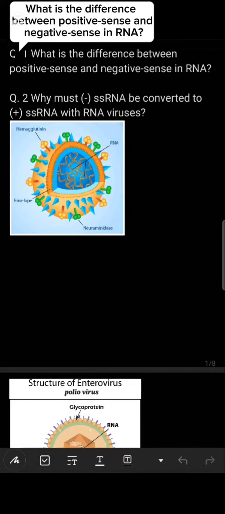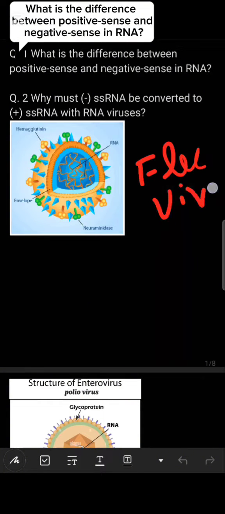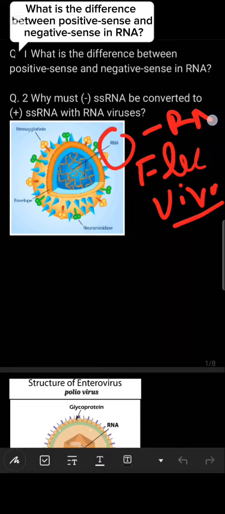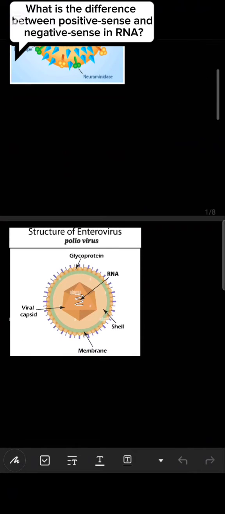Like you can see here, the example of this is the flu virus or influenza virus. And this virus, you can see here, contains its RNA, and this RNA is the negative sense RNA. Is it clear? This RNA is negative sense. And here on the opposite side, you can see the next virus, which is the polio virus. Now, this polio virus RNA is positive sense RNA.